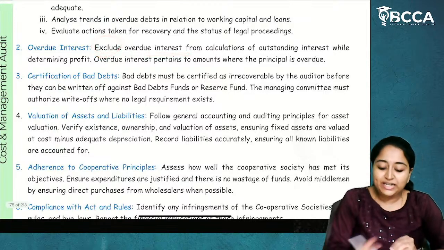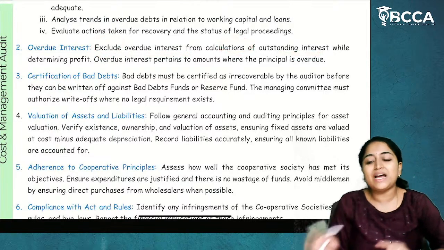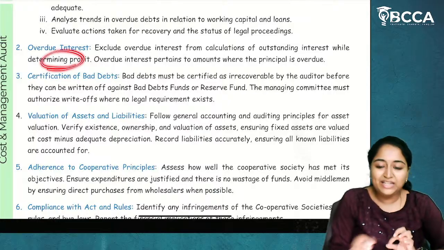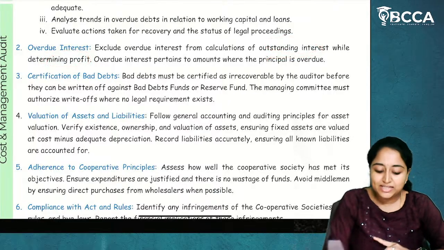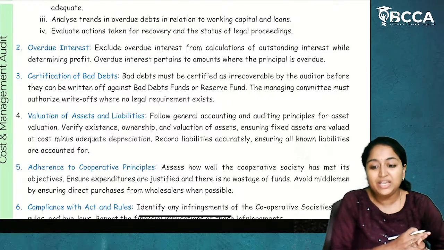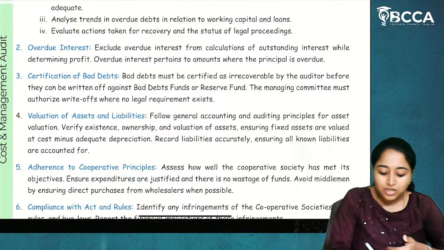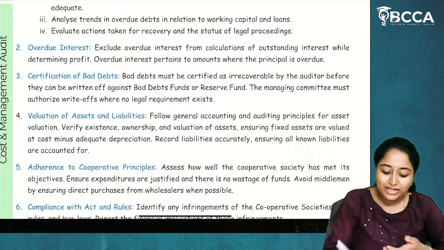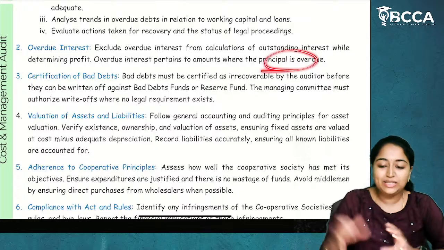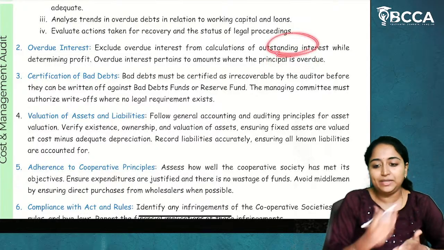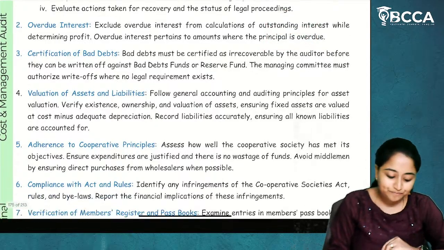Okay, you have tried your level best regarding that, the proof of documents should be verified. Exclude overdue interest from the calculation of outstanding interest while determining the profit. When you are determining the profit, whatever outstanding interest is there will be eliminated from the overdue interest. So in this, only the principal is overdue. If only the principal is overdue, you will eliminate the outstanding interest.